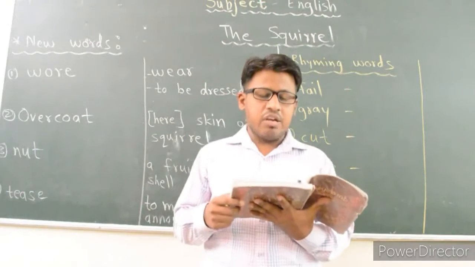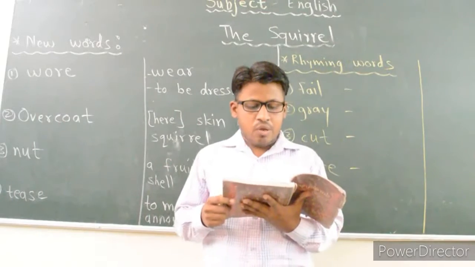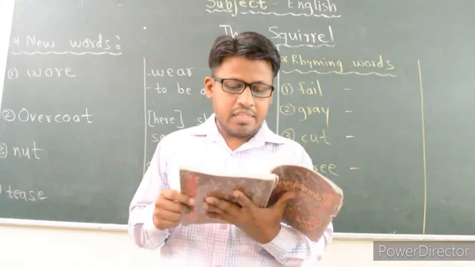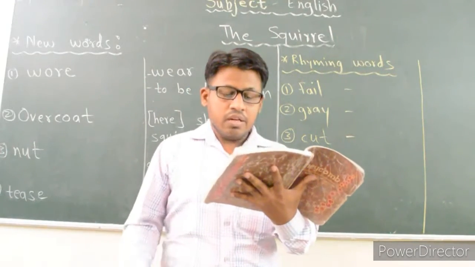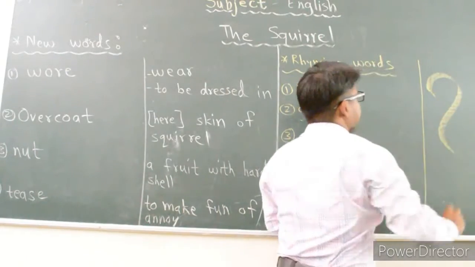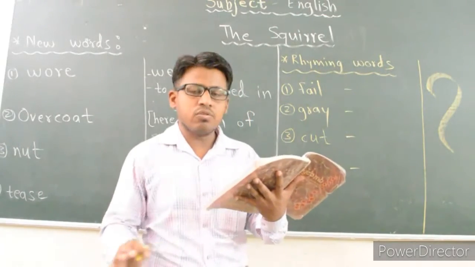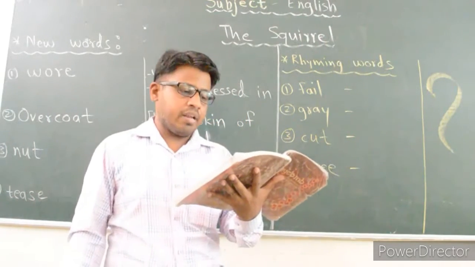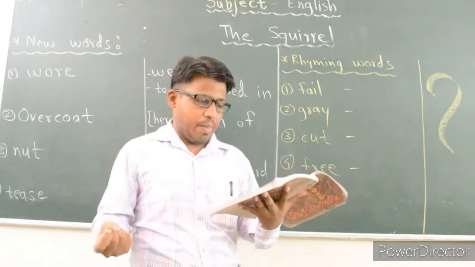Now we will see what is given in this poem. First line, please all of you concentrate in your textbook. He wore a question mark for tail. Here you can underline the word he, because he stands for squirrel. You can see in the picture the tail of this squirrel. Now on the board, I have drawn a picture of the tail of the squirrel. It looks just like a question mark. And overcoat of grey. Overcoat means what here? The outer skin of the squirrel. It means the color of that skin is grey.